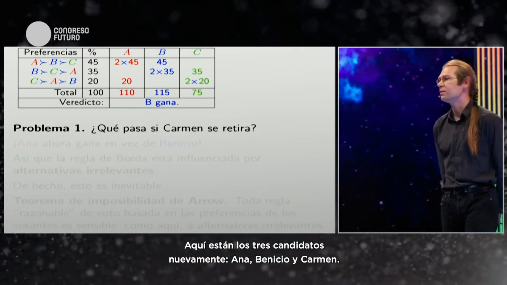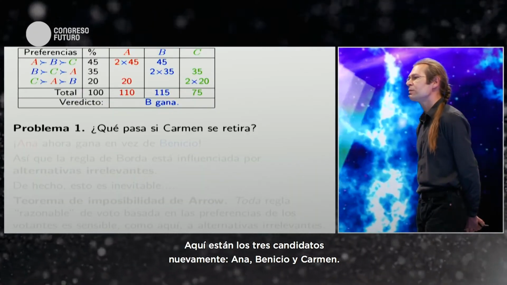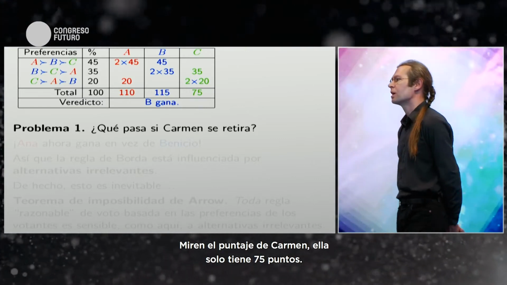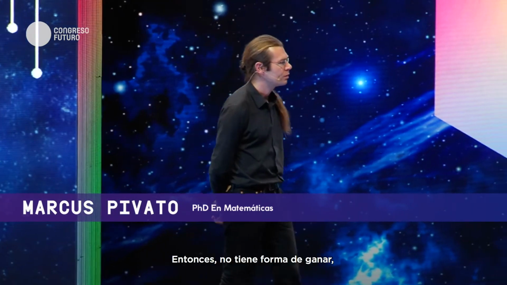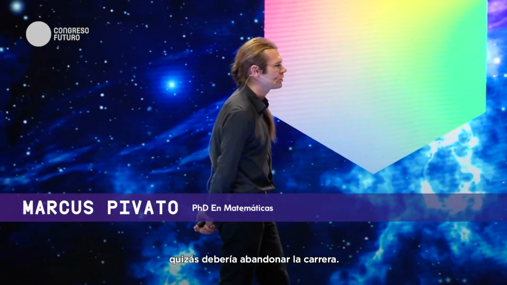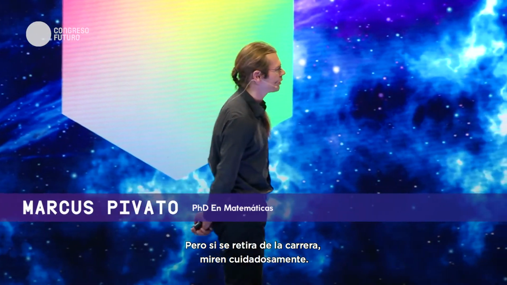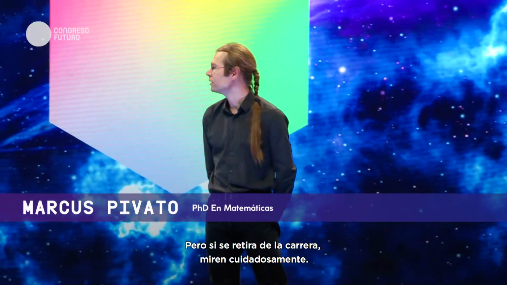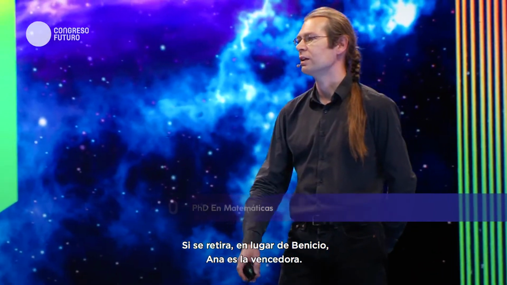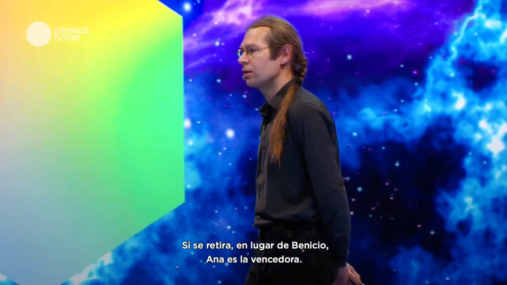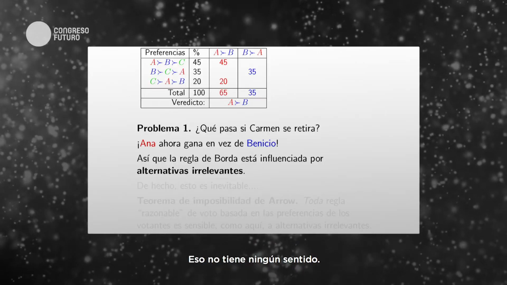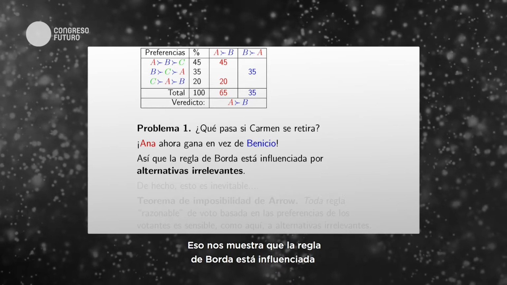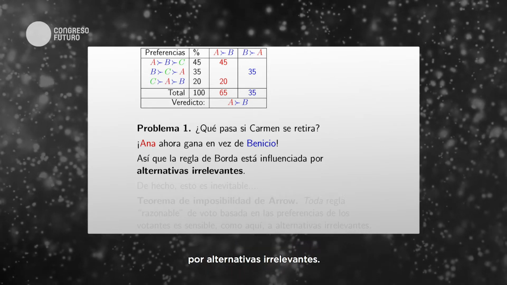So to see that, here are our 3 candidates again: Anna, Benicio, and Carmen. Okay, so look at Carmen's score. Carmen only got 75 points, so there's no way that she can win this election, right? So she has no hope of winning, so she might as well just withdraw from the election. But if she withdraws from the election, look carefully, then Anna wins instead of Benicio. So the losing candidate withdrawing can cause the winner to change. That doesn't make any sense at all. So that shows us that the Borda rule is sensitive to irrelevant alternatives.